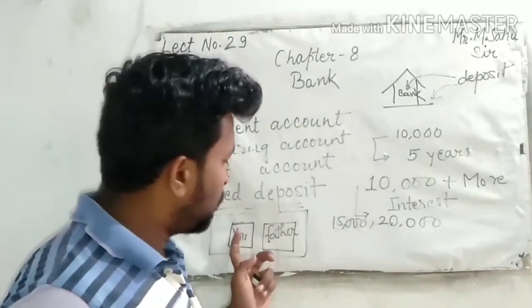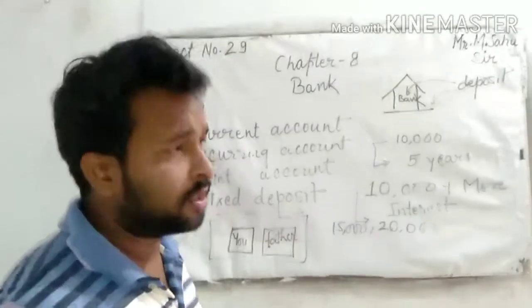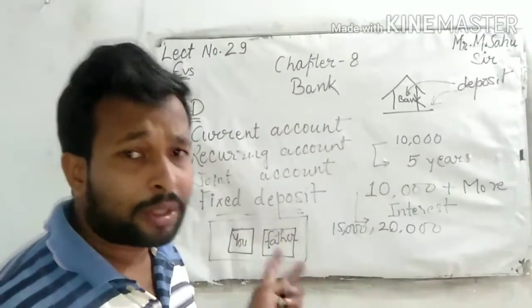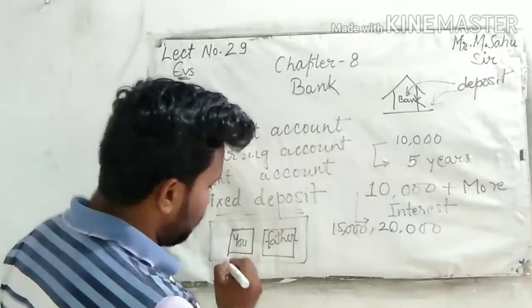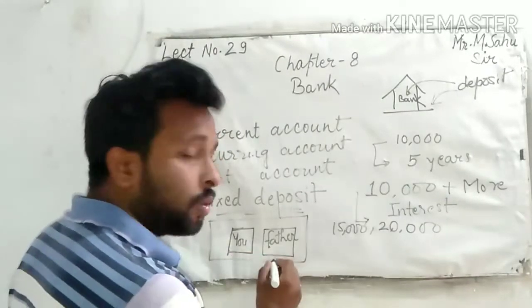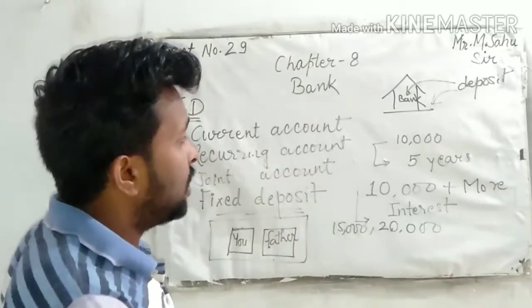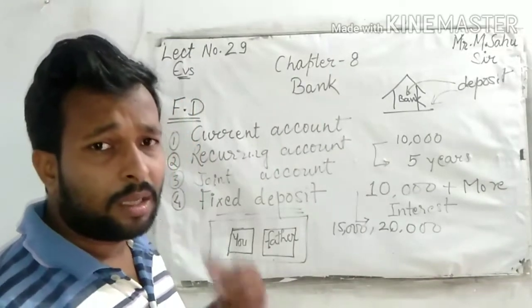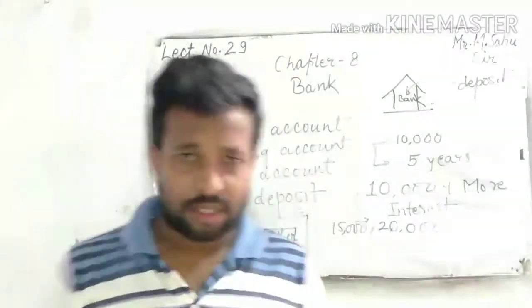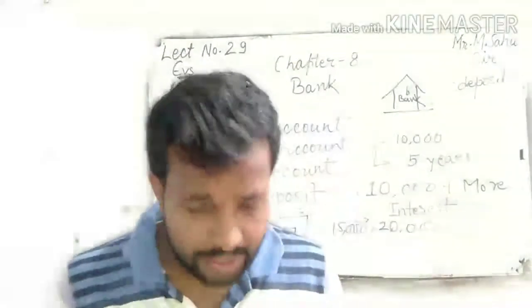First your photo and another one is your father's. So this is called a joint account. More than one person, one or two, that is called a joint account. Here you have to deposit money every month or every year. Okay, this is called a deposit joint account.